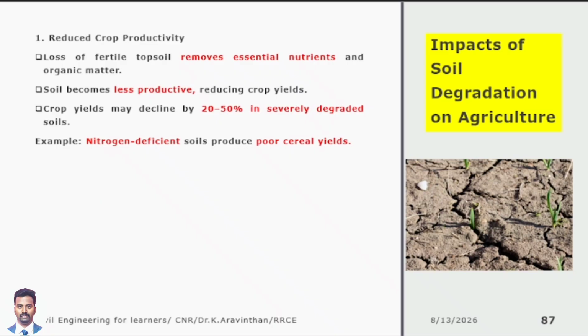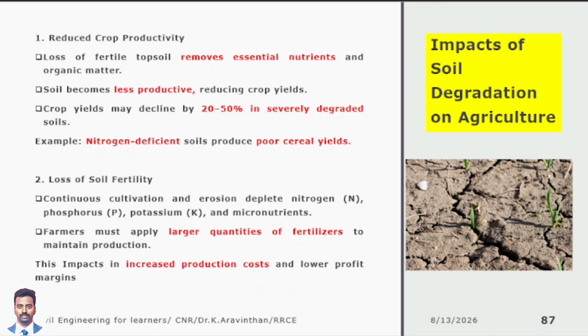Nearly 20 to 50% will get affected due to, for example, nitrogen deficiency. I have told three components. What are the essential components? Nitrogen, phosphorus, potassium, these three things. Imagine one is having a deficiency, nitrogen deficiency. That means the crop will not yield. If any one of these three is reduced, it will not get yield. This is one of the things.